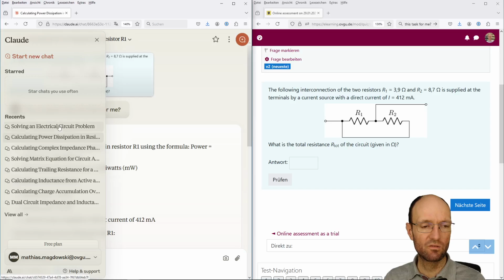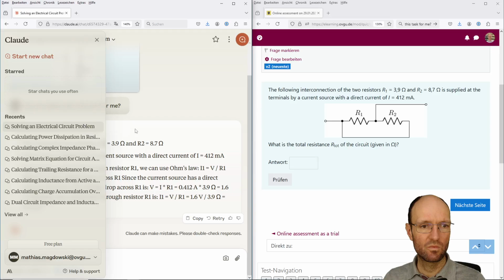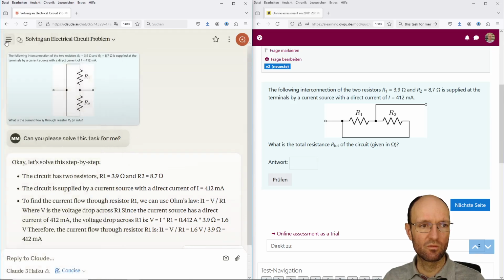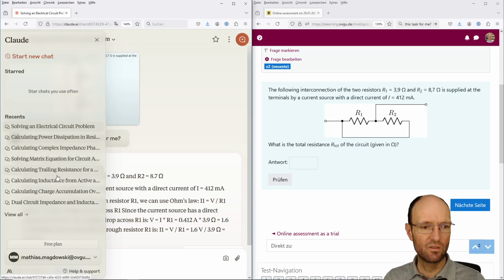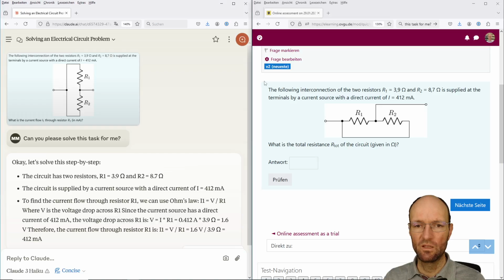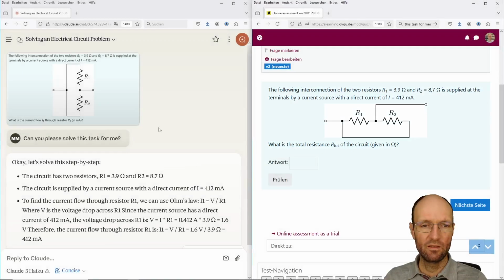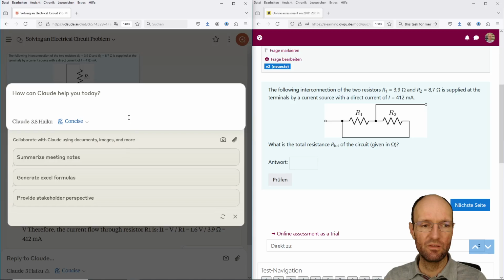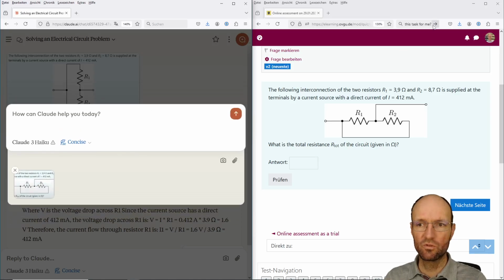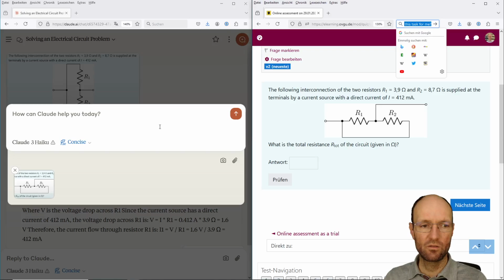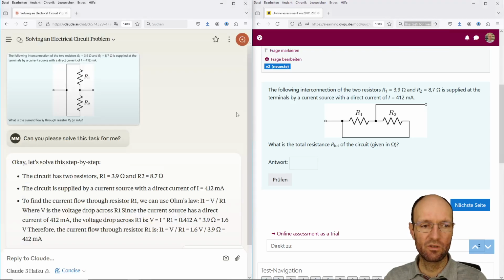Complex impedance. I think this was also something else. And then, no, I think we don't have this one yet. So let's copy and paste this into a new prompt and copy the task once again.